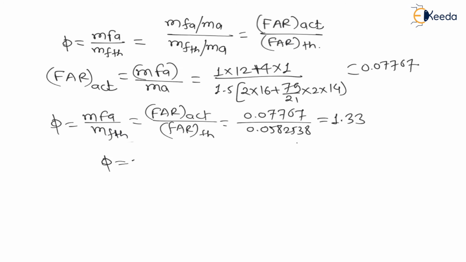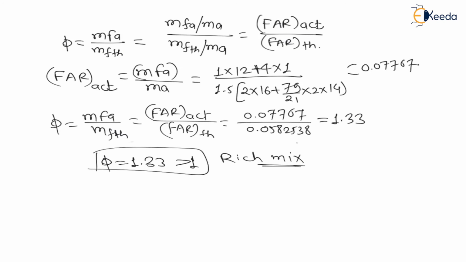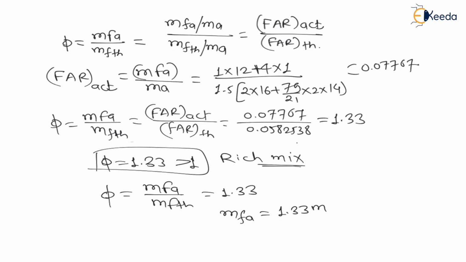Now phi is equal to 1.33, that means phi is more than 1, that means it is a rich mixture, right? And my dear students, phi is nothing but mass of fuel actual divided by mass of fuel theoretical, which is 1.33. Therefore we can say mass of fuel actual is equal to 1.33 times mass of fuel theoretical. That means the mass of fuel actual is 33% more here. This term, 0.33, is nothing but percentage, right? Therefore mass of fuel actual is 33% more than the mass of fuel in stoichiometric or perfect combustion.